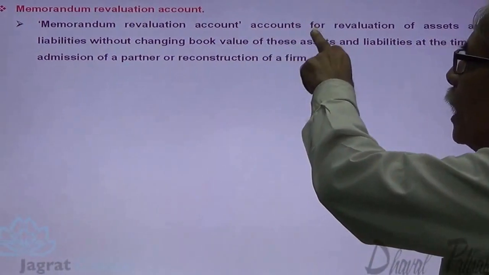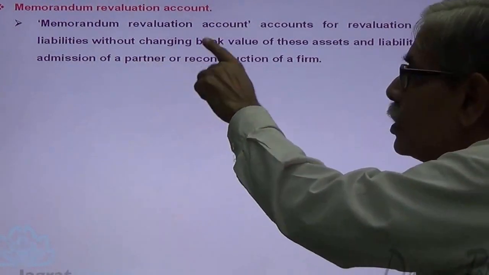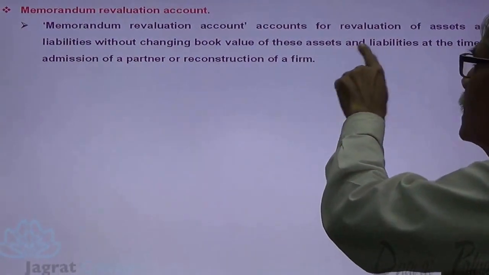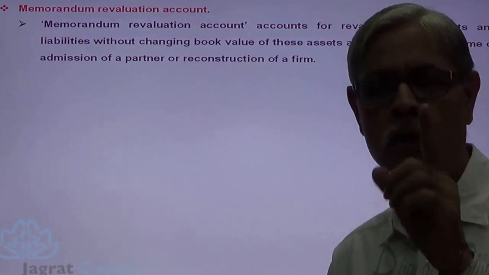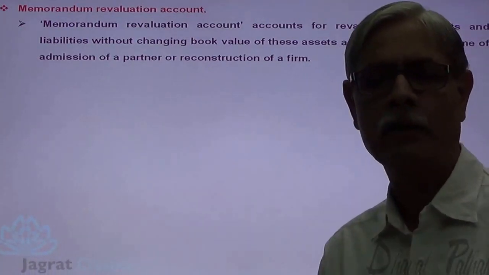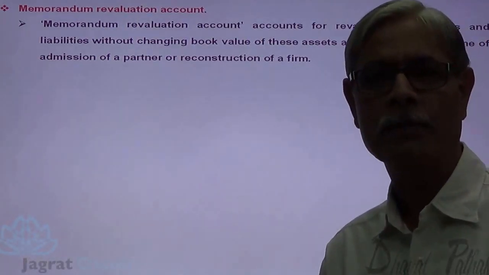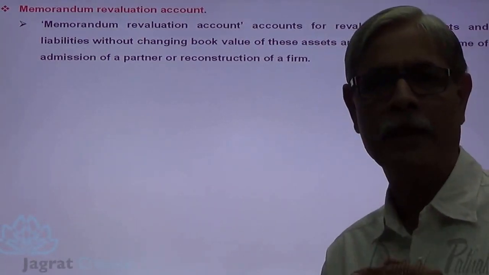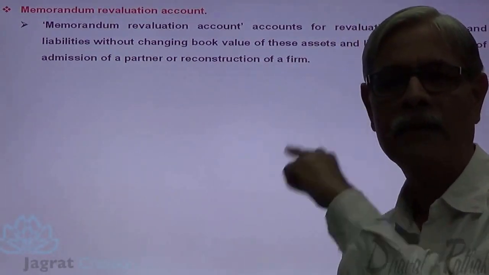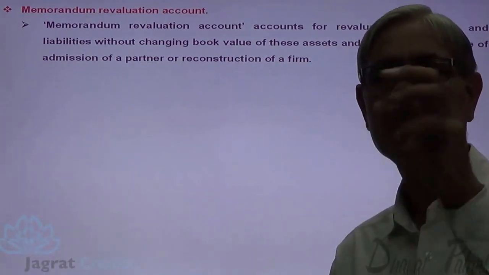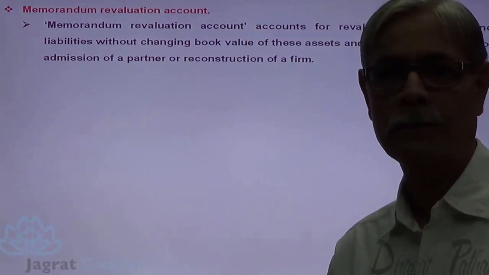Memoranda revaluation account accounts for revaluation of assets and liabilities without changing book values of these assets and liabilities at the time of admission of a partner or reconstruction of a firm. So this concept of memoranda revaluation can be applied to chapter 3 also, where there is a change in the profit sharing ratio of the existing partner. The same concept can be applied to a retirement chapter, chapter number 6, retirement of a partner. And it is also applicable to chapter number 5, admission of a partner, because all three are reconstruction of partnership.